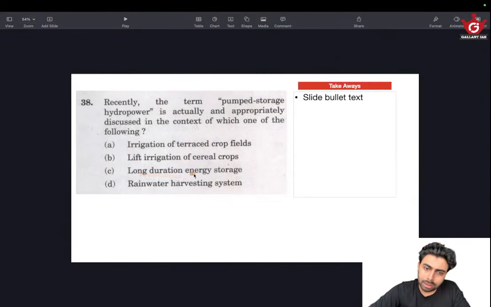Before that, I just connected the keywords like energy, hydropower, storage. There is no mention of storage in these two. The rainwater harvesting system could have some storage, but it lacked hydropower. That's when I arrived at this option, and this is how I chose it. I think most of the aspirants chose it, and the ones who got it right chose it based on that. You cannot directly come to this. Maybe in some test series you might have solved it, but that's not a foolproof method.